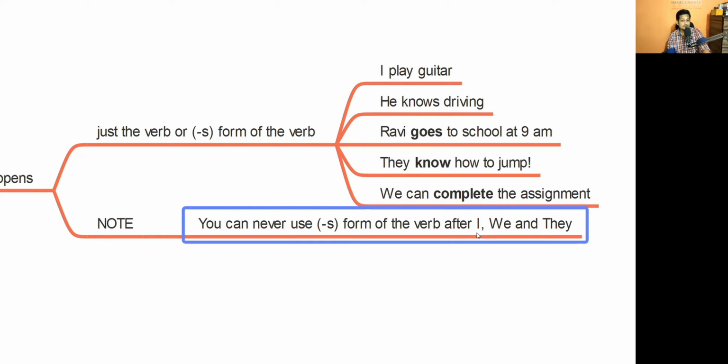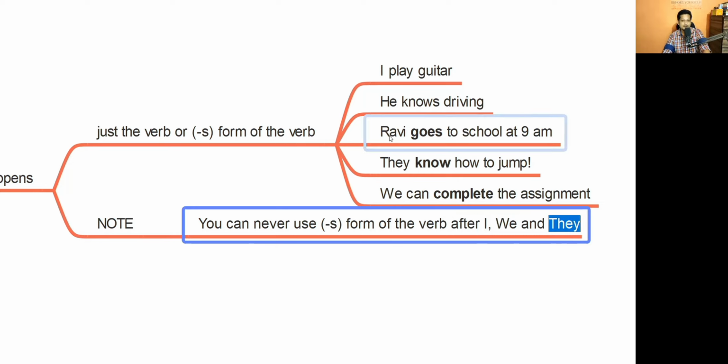You cannot say "we plays together." That would be wrong English. It will be "we play together." There will not be any S form. "They goes to school." That's incorrect. What is the correct form? "They go to school." So just remember, never use the S form of the verb after these three pronouns, I, we, and they. Everywhere else, you can use the S form of the verb.